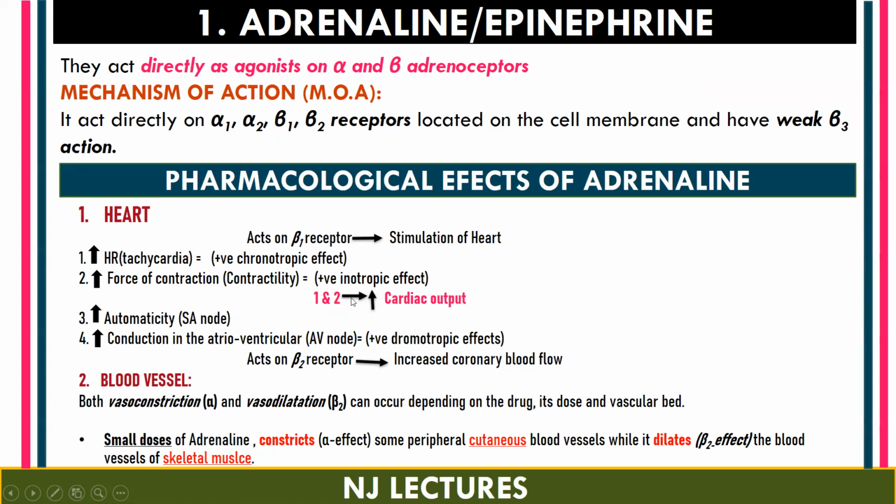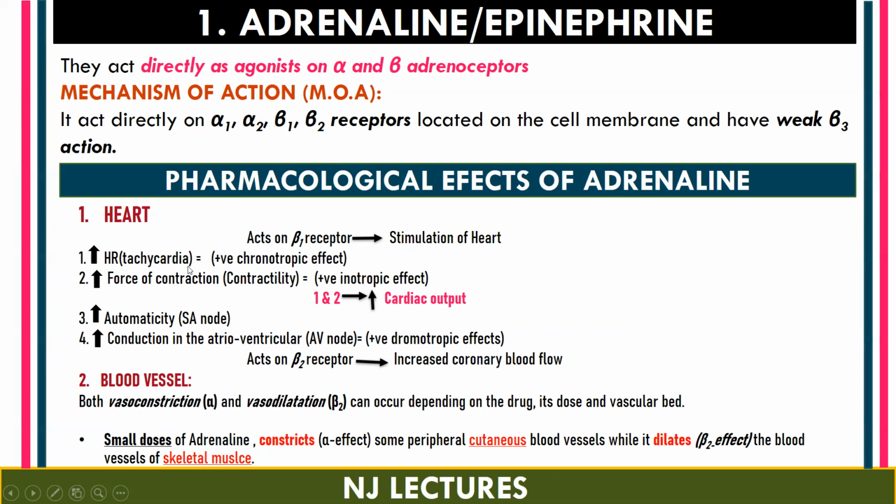Once cardiac output gets increased, it will further cause an increase in the automaticity of the SA node, that is, increase in the generation of impulse. And next, it is also going to increase the conduction velocity of the AV node. That is also known as positive dromotropic effect. So these are the actions of adrenaline by acting on beta 1 receptor.